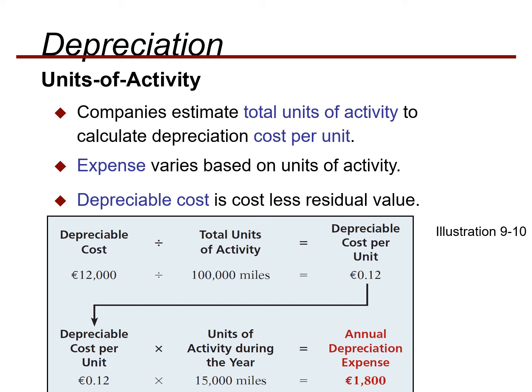So we will find the depreciable cost and divide it by the total number of units it will help to produce. In this case, 1 lakh miles. So 12,000 divided by 1 lakh miles will give you 0.12. So depreciable cost per unit multiplied by the units of activity during the year gives us the annual year's depreciation.